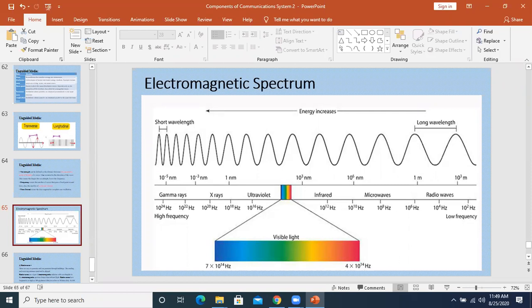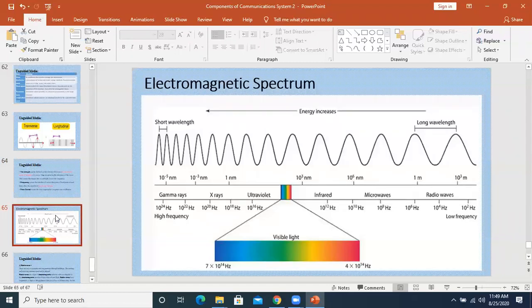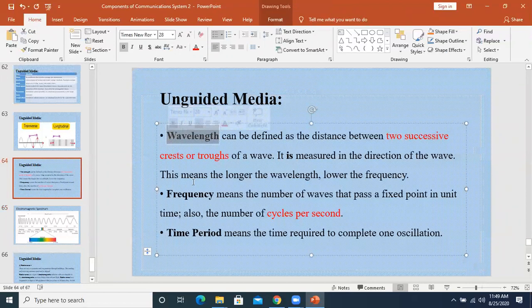So how do we define that this is radio wave, this is microwave, this is infrared? All are looking similar. How will we know that this is microwave, this is infrared, and this is radio wave? Just because of these characteristics that I have shared with you. Their wavelength and frequency will change, and when the frequency changes, the time period will also change.